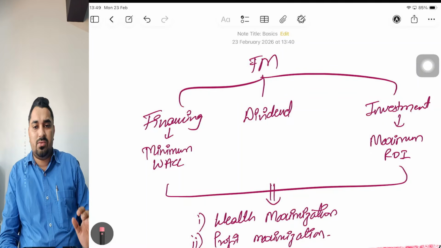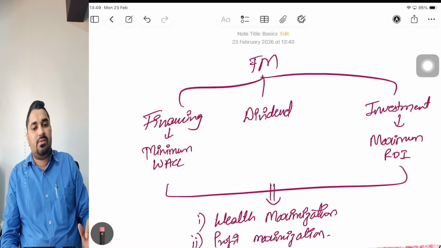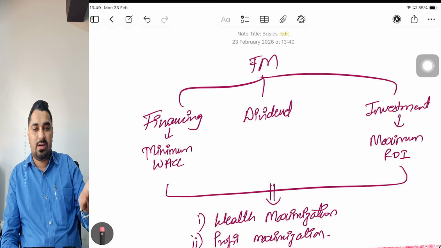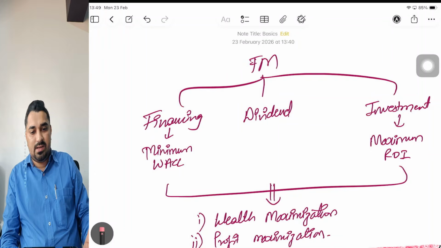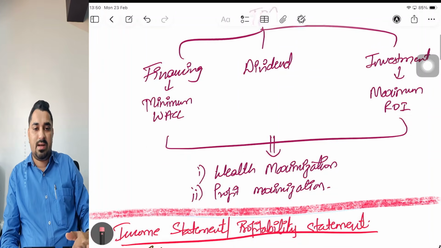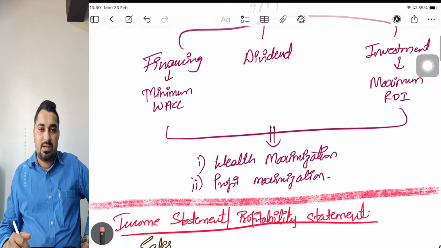So you raise the money, you do business, you make good investment decisions, then you make profits. When you make profits, the next question would be, should you distribute those profits to your shareholders? Whether dividend should be declared or not, that is the third question. So financial management is a function of three decisions: financing decision, dividend decision, and investment decision. Collectively, if you take all these three decisions correctly, then you'll be able to achieve the objectives of FM.